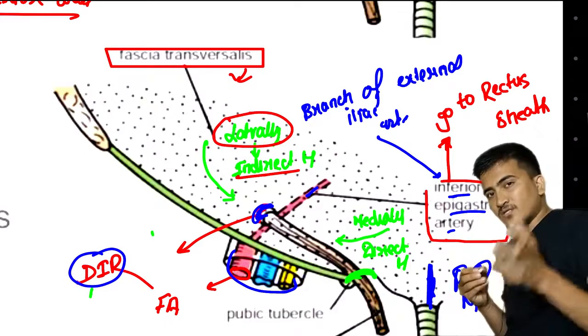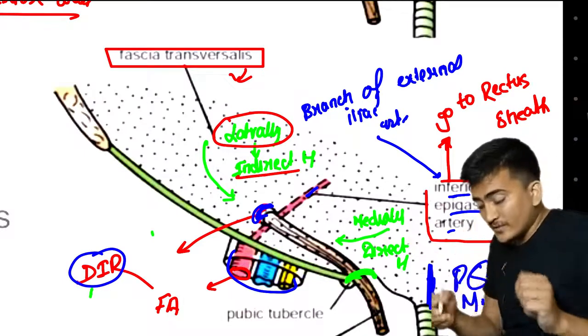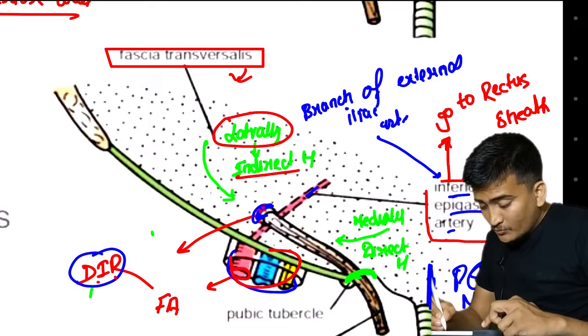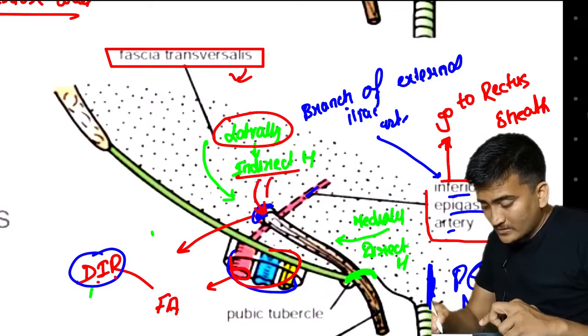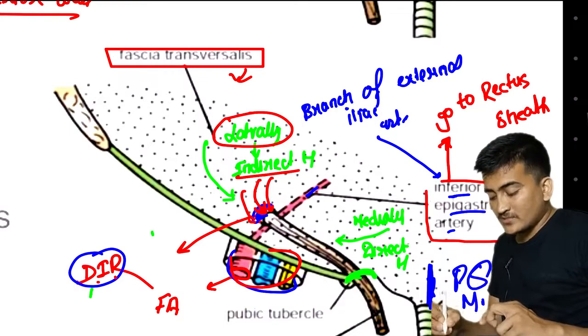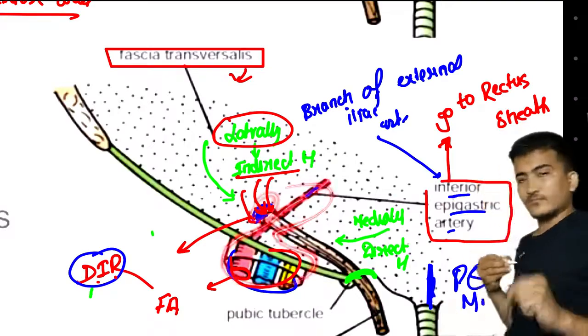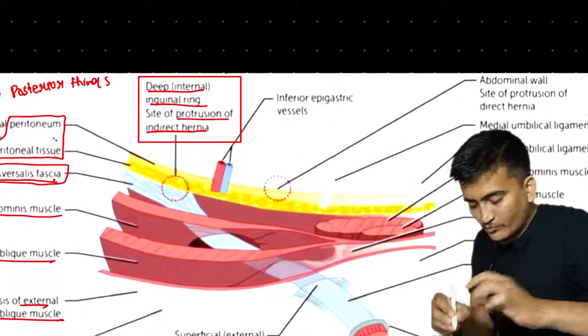They are arising laterally. So these are the vessels. So laterally, that means the deep inguinal ring is the site for what? It is the site for indirect hernia, since the deep inguinal ring is present laterally to these vessels. That's all. So it is the important point right here, right?